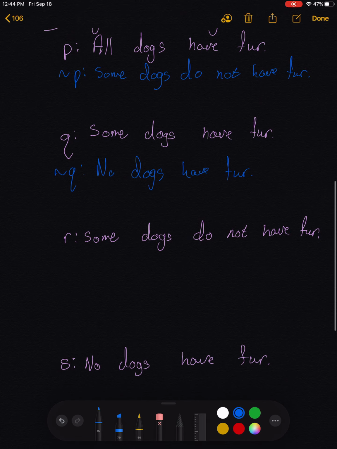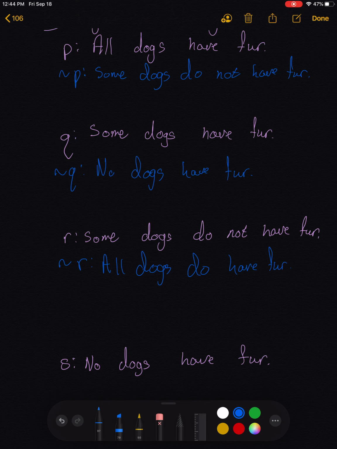All right, let's negate the other two options here. R: some dogs do not have fur. The negation of R in this case would be: it is not true that some dogs do not have fur. And if it's not true that some do not have fur, then that means all dogs do have fur. So all dogs do have fur.